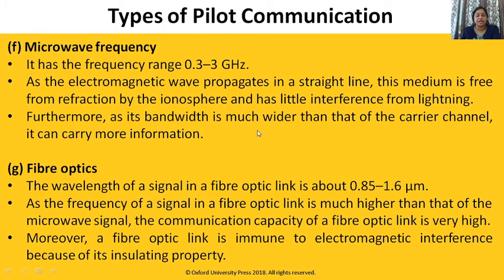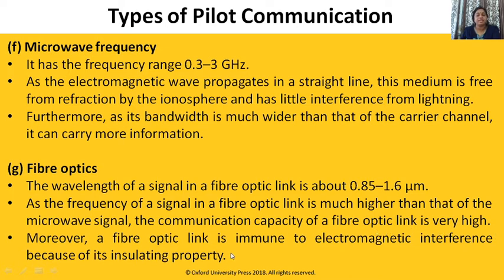Furthermore, as its bandwidth is much wider than that of carrier channel, it can carry more information and it does not suffer from interference. Next is fiber optics. The wavelength of signal in the fiber optic link is about 0.85 to 1.6. As the frequency of signal in a fiber optic link is much higher than that of microwave signal, the communication capacity of fiber optic link is very high.